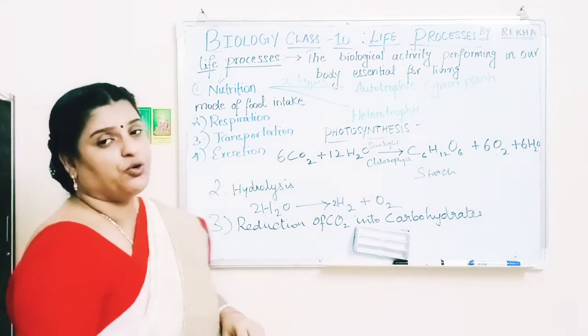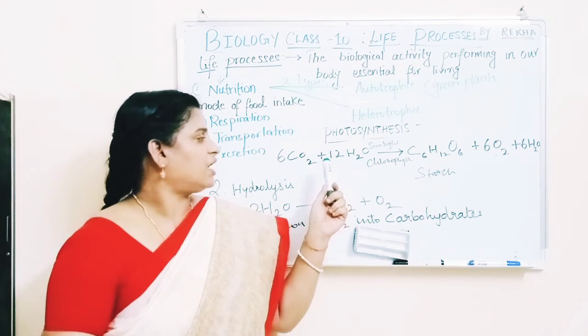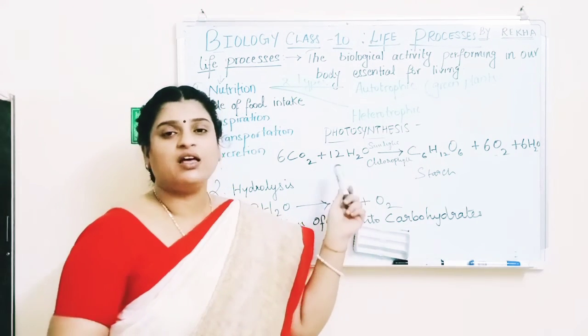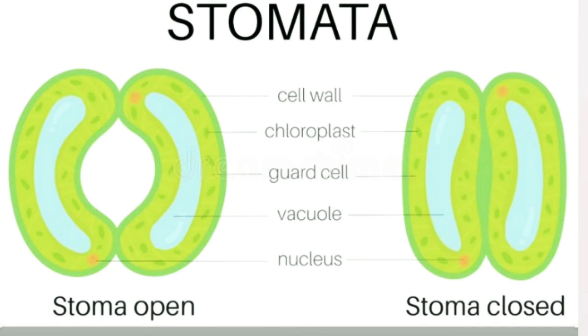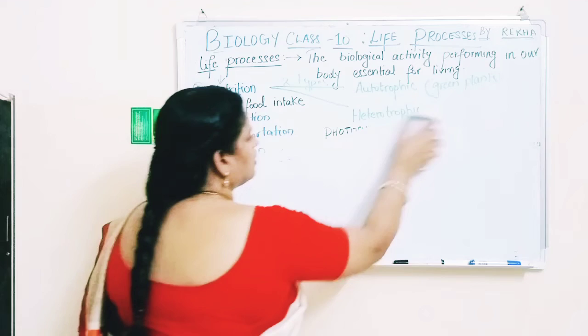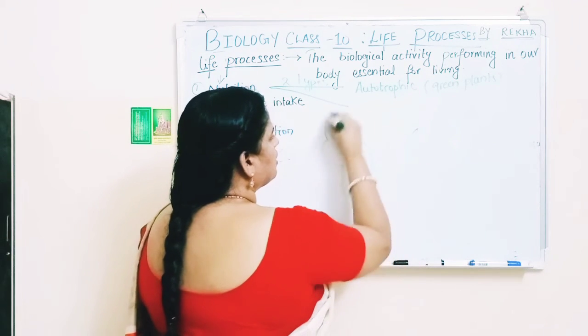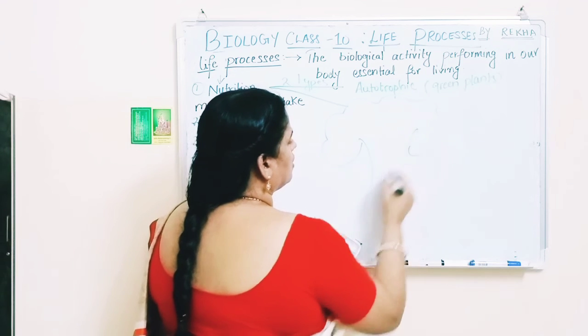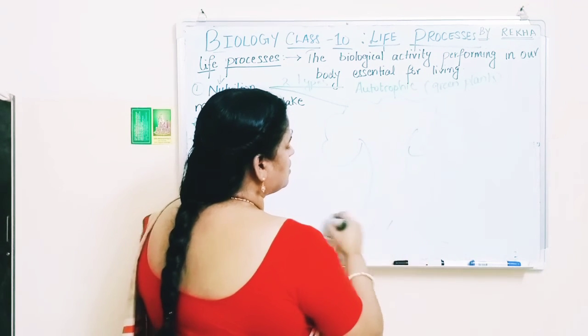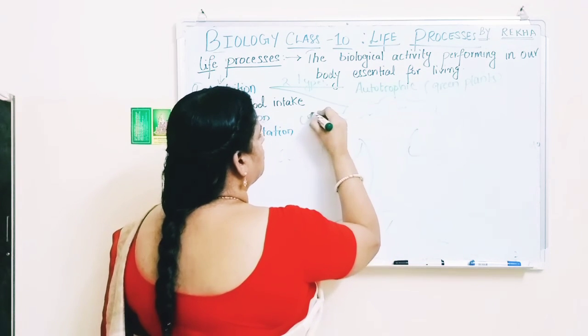The CO2 necessary for photosynthesis, where do they get it from? They get it from the stomata. Stomata help in gaseous exchange. See here, this is a green plant. These are the roots.